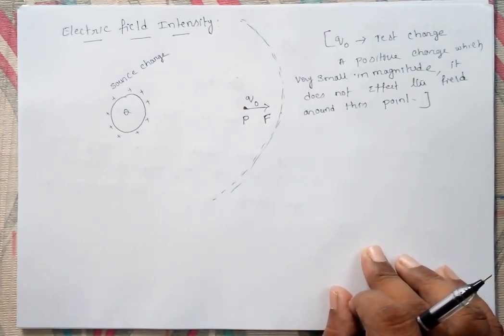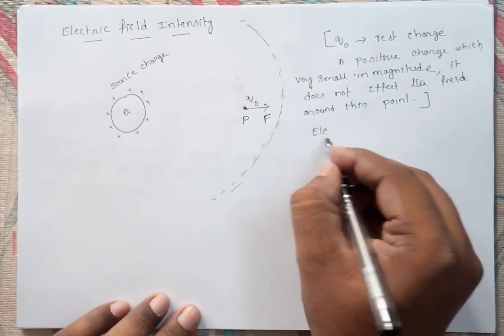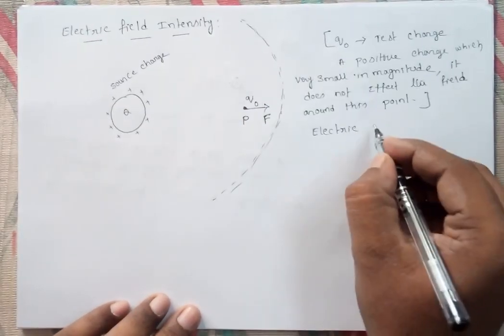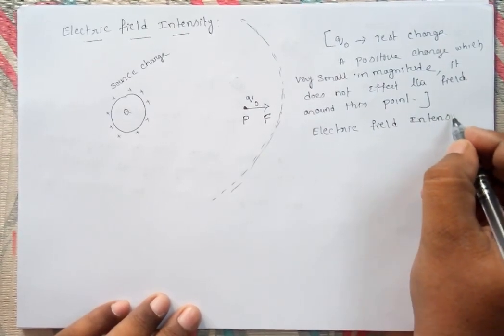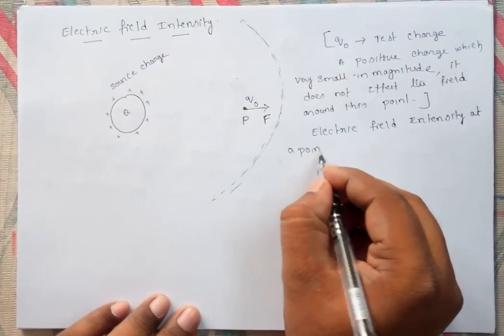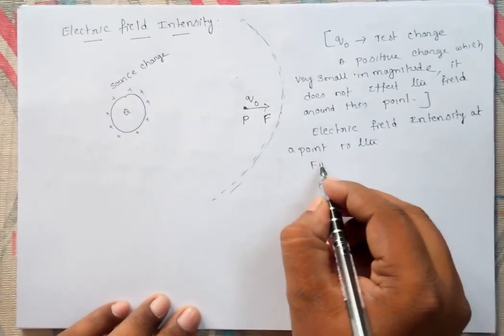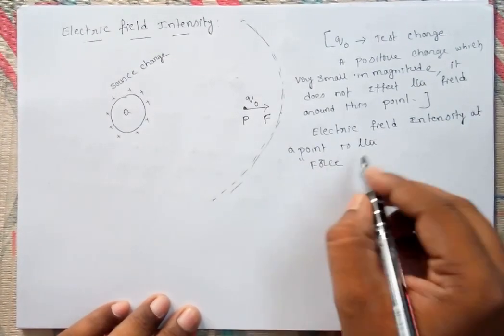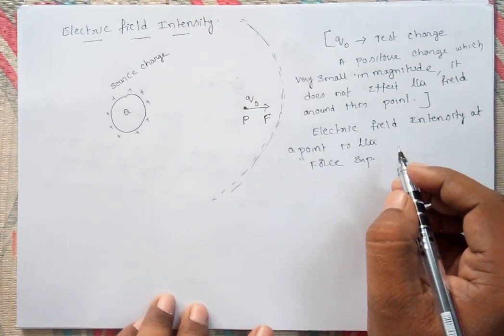So the electric field intensity at a point P is the force exerted per unit positive charge.